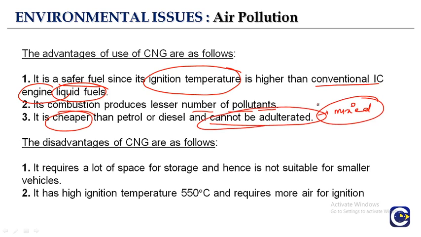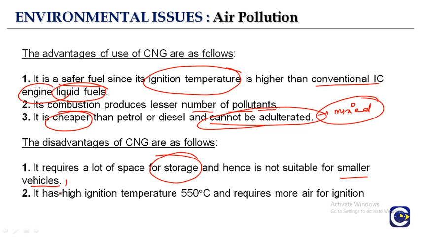But there are some disadvantages of CNG also. It requires a lot of space for storage because it is a compressed natural gas, so we need cylinders to keep this gas for proper storage, and hence it is not suitable for smaller vehicles like smaller cars. We cannot use it for motorcycles, scooties.